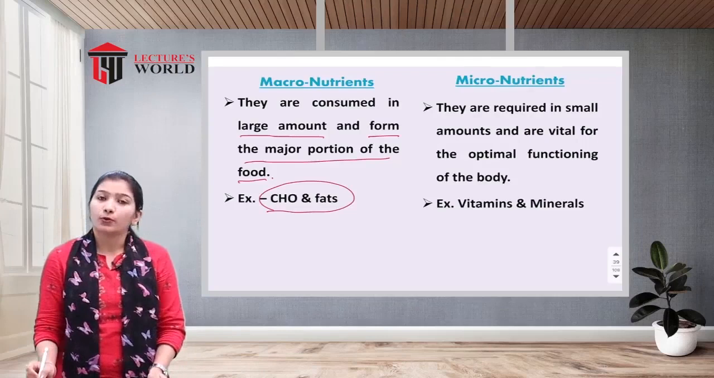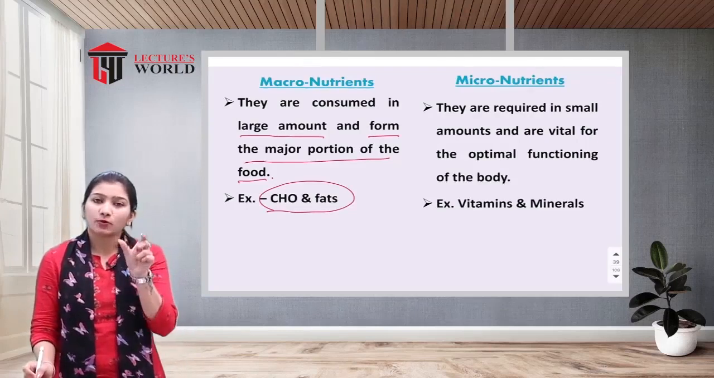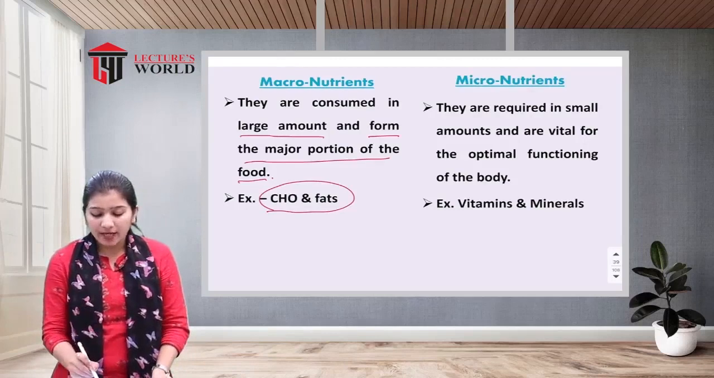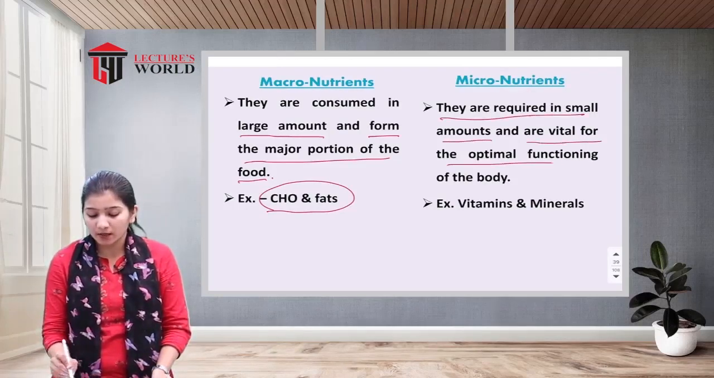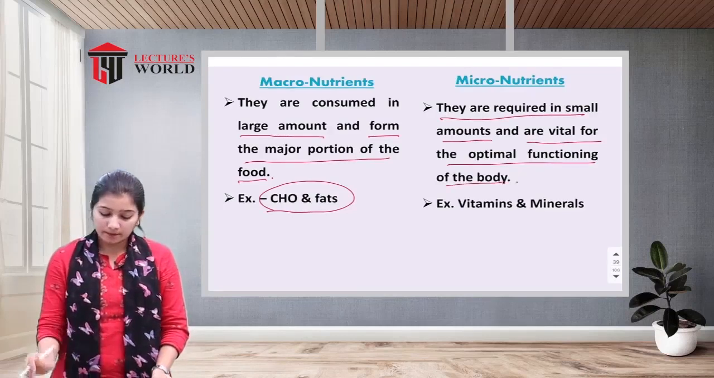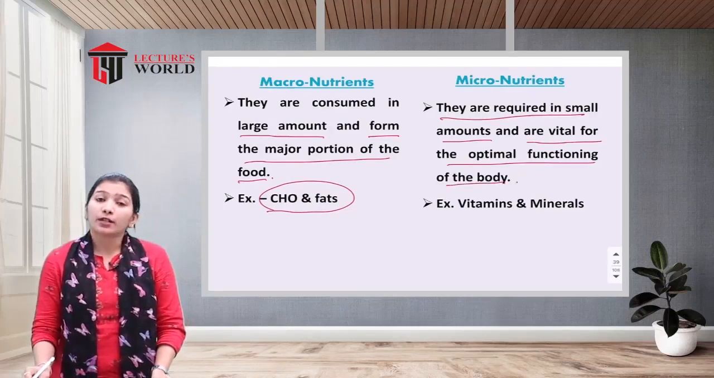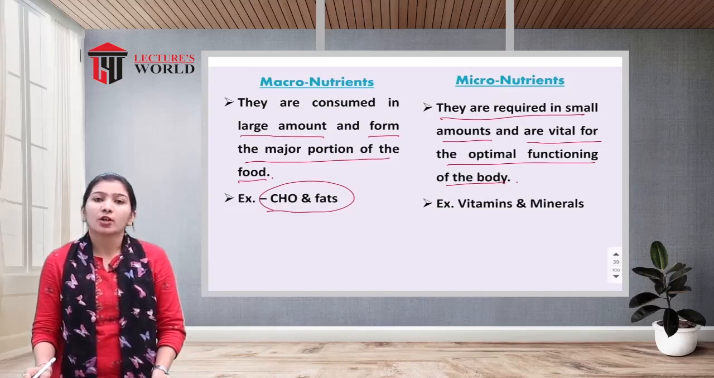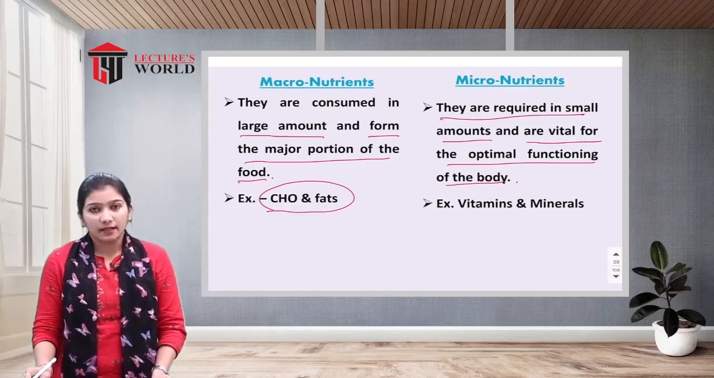Next is the micronutrients. The word suggests micro, that means the small one. Micronutrients are required in small amounts and are vital for optimal functioning of the body. Micronutrients involve vitamins and minerals, and they are necessary for various functions in the body as well as for the formation of blood, bones and teeth.